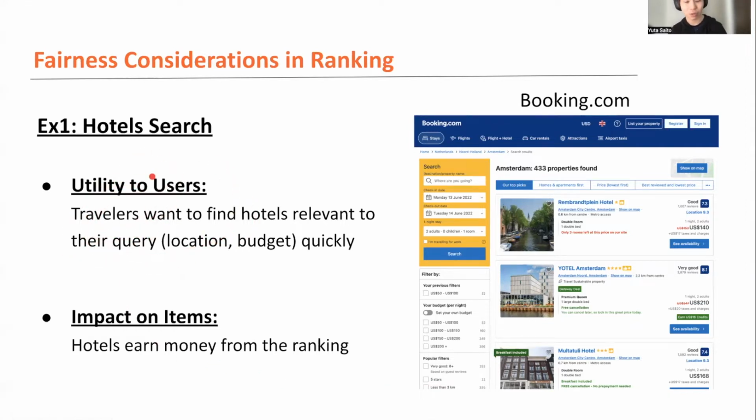They want to find hotels relevant to their query, like their location or their budget, very quickly. But the thing is that the ranking also has some impact on the items or hotel side, right? Hotels definitely earn some money from the ranking. So maybe in this particular example, the third hotel may envy the position that is allocated to the first hotel. Right, so if a hotel cannot get any revenue from the ranking, then there's no reason for that kind of hotel to continue participating in this platform. So it's very important to fairly distribute attention from the users, or the revenue, among hotels, as well as maximizing user satisfaction.